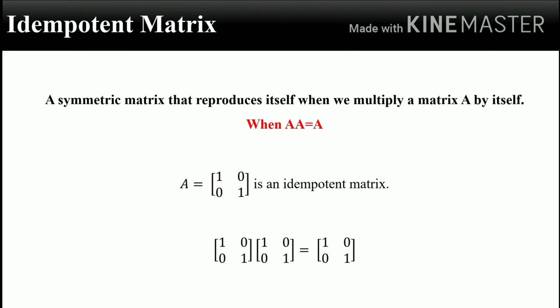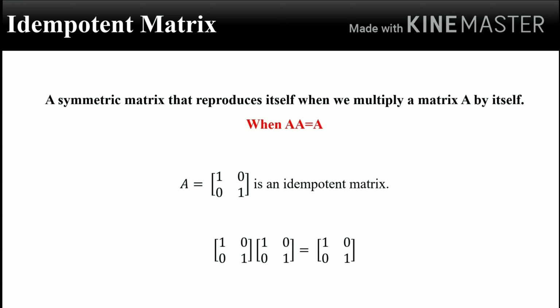Another form of matrix is the idempotent matrix. A matrix that reproduces itself when we multiply the matrix by itself is generally known as an idempotent matrix. Matrix A will be termed an idempotent matrix when matrix A into matrix A is equal to A itself.